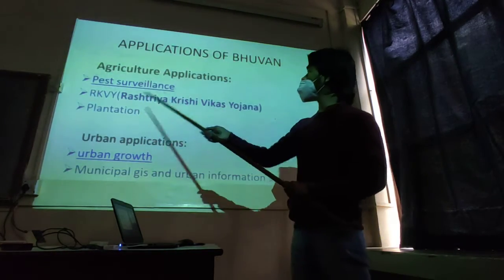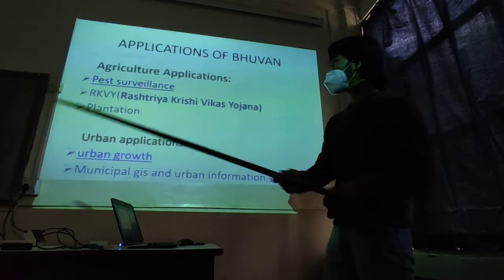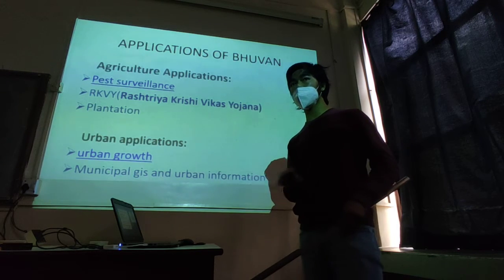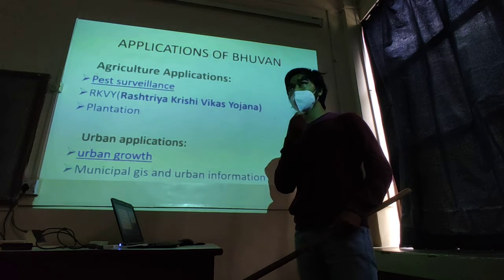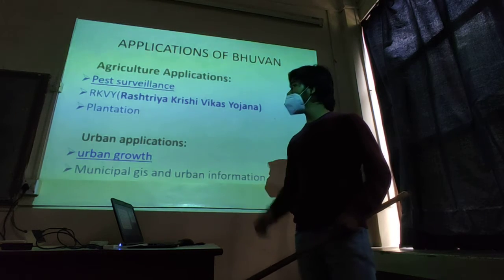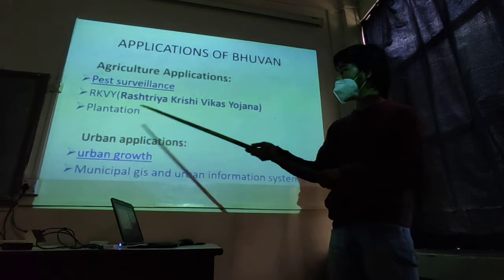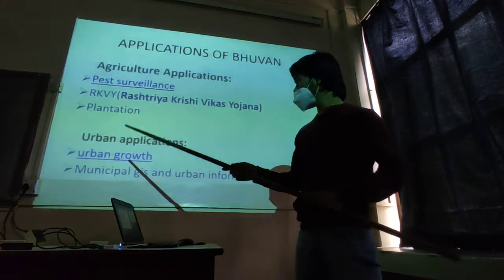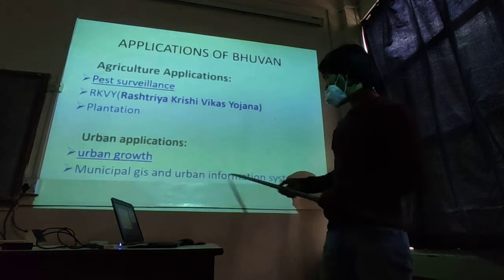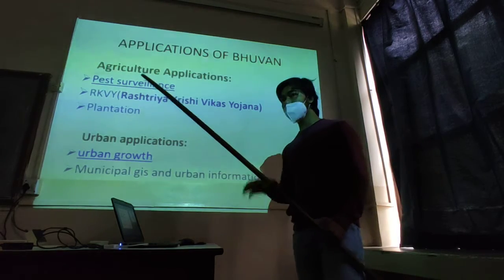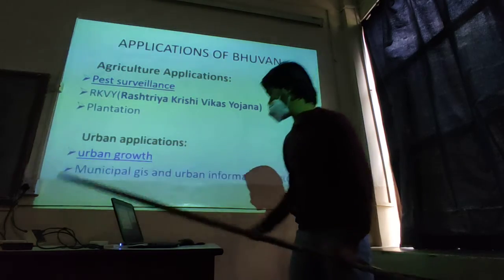This is one of the Rashtriya Krishi Vikas Yojana organized by the government of India. They have geotagged several agricultural areas wherein they can upload several applications of agriculture and also the plants that they have carried out, and also plantation. Urban applications include urban monitoring, growth monitoring, and also municipal GIS and urban information system, wherein they have geotagged each and every major city of India.